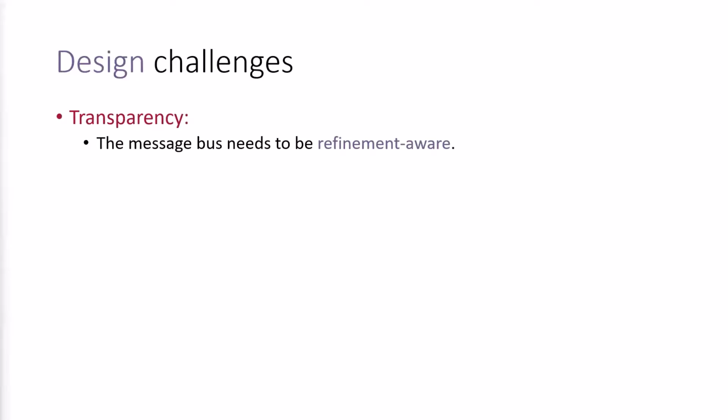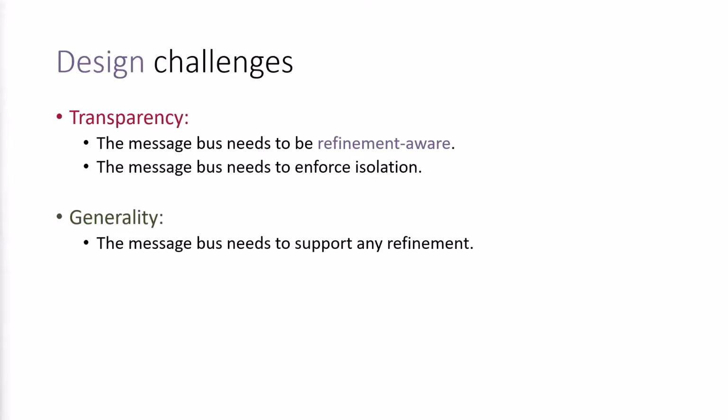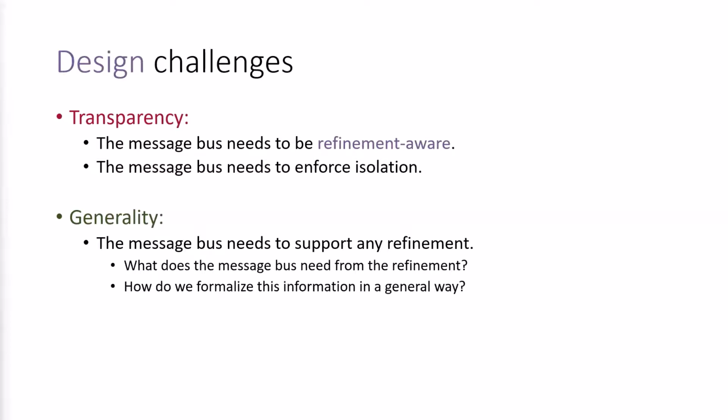Now, I want to talk about some of the design challenges that we've solved through the lens of the design properties that they're related to. To provide transparency, the message bus needs to know about the refinements of agents. It additionally needs to enforce isolation, so that agents can only communicate through their exported interfaces. To provide generality, the message bus needs to support transparency for any refinement. Some key questions to answer here are: what information about the refinement of a source does the message bus need to hide that refinement from the destination? And how can we formalize this information such that it can capture any refinement?